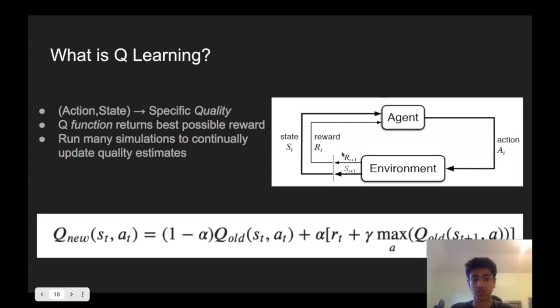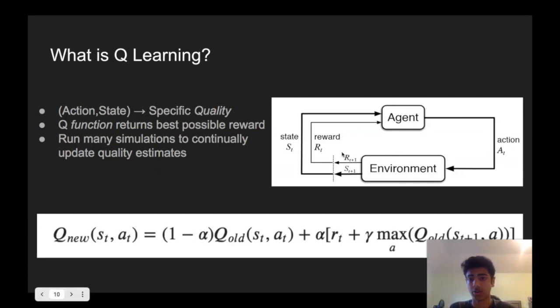So we used something called Q learning, which is an iteration of reinforcement learning that is much more robust and works better over larger periods of time. Q learning basically applies a specific quality for every action and state, and a Q function will return the best possible reward. We will run the simulation again and again, and it will generate a table for each state, each action, and a quality given for that. The reason why this is more robust and better is because of the equation at the bottom, the Bellman curve, which helps it estimate future rewards given past rewards, basically helping the model teach itself better than reinforcement learning could.